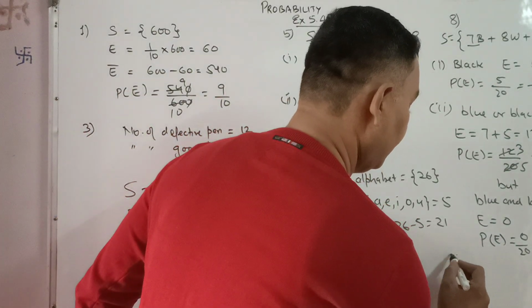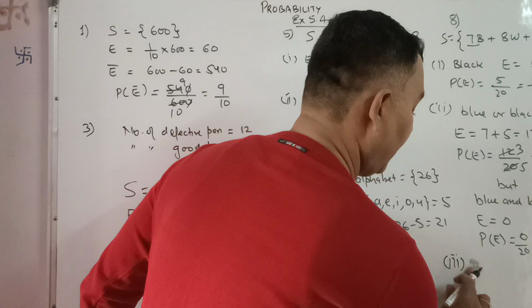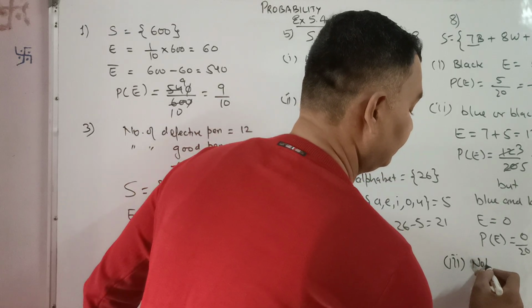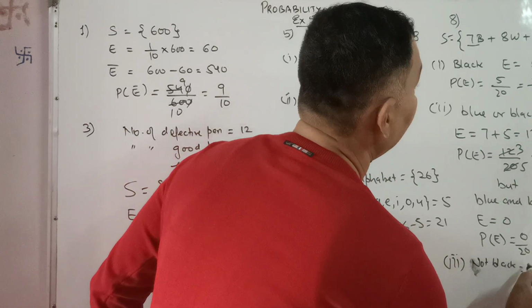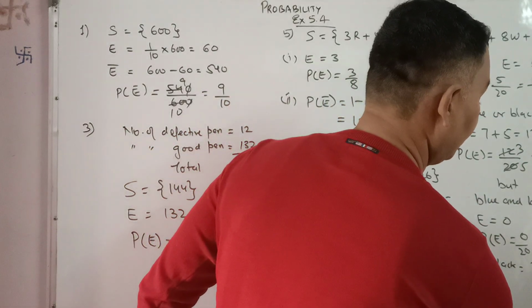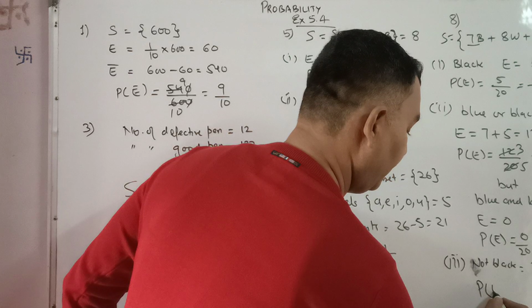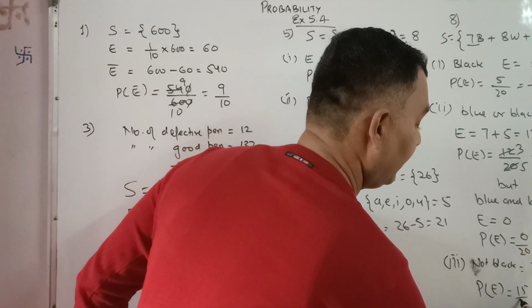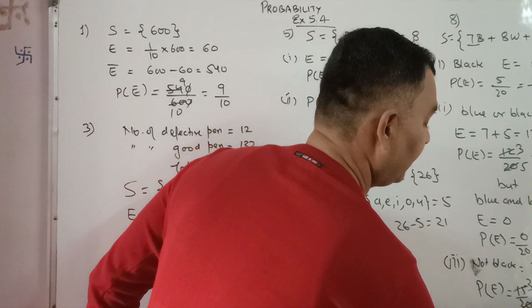Okay, third, not black. Not black, that means either it can be blue or it can be white. So 7 plus 8, 15. Then the probability of this event is equal to 15 by 20, which is 3 by 4.